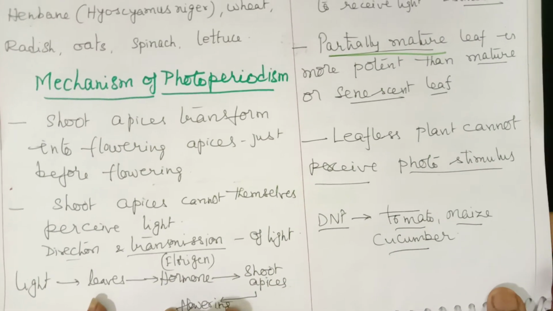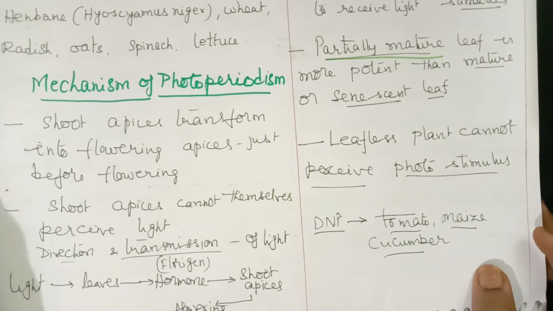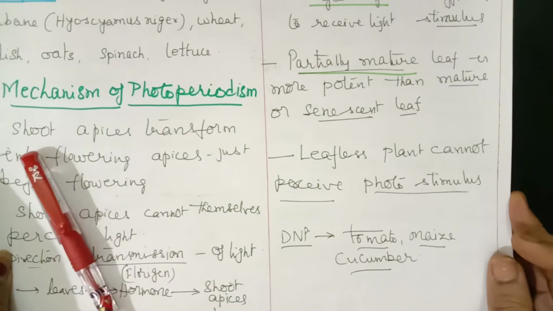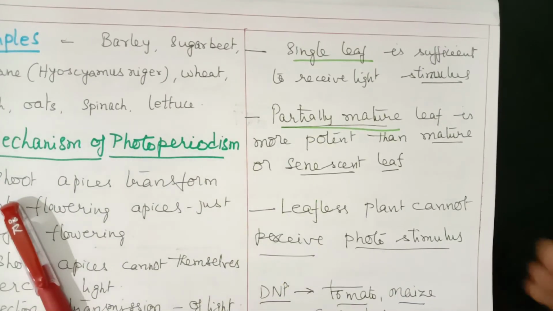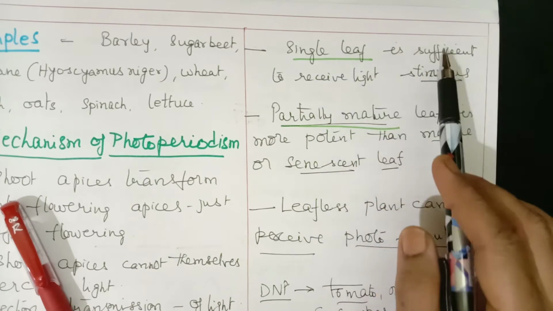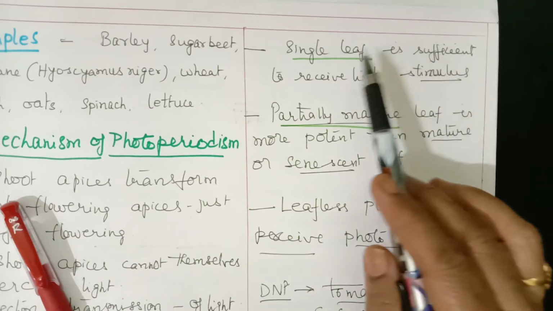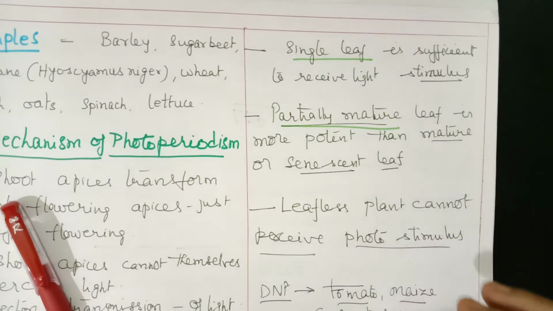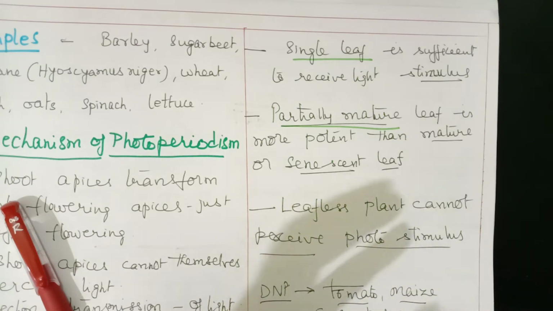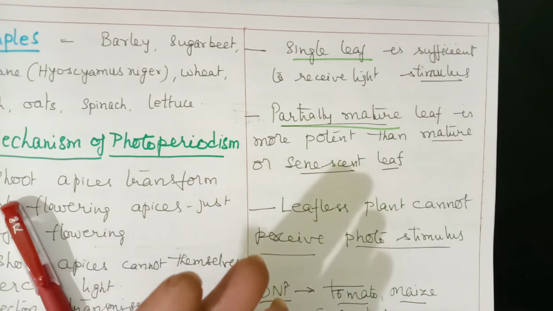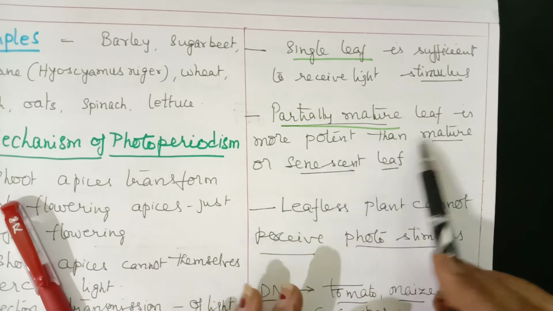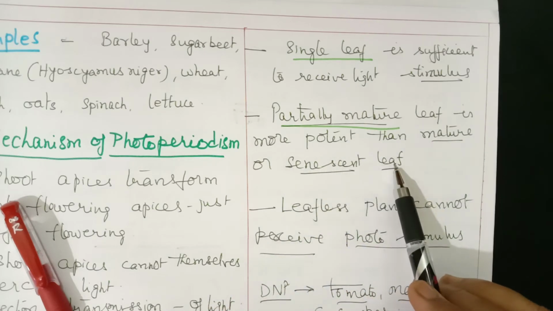Now, there are some conditions which we can discuss here, how these leaves can actually help in inducing or synthesizing the hormone. Even if there is a single leaf present in a plant, it is sufficient to receive the light stimulus. So just a single leaf will be sufficient to receive the light and synthesize the hormone, transferring it into the shoot apex.